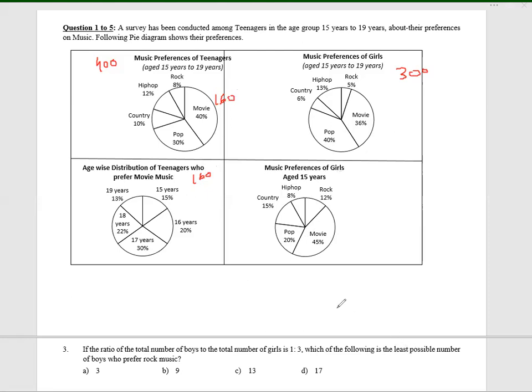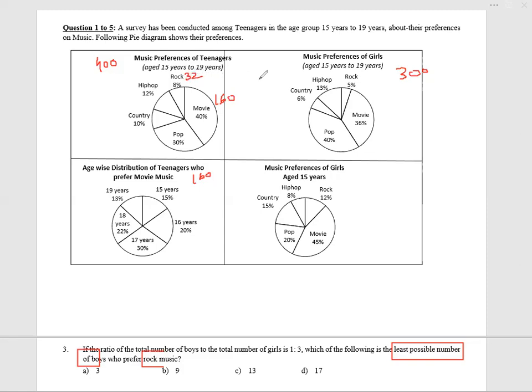What is the least possible number of boys who prefer rock music? How many teenagers like rock music? 8%. 32 teenagers like rock music.